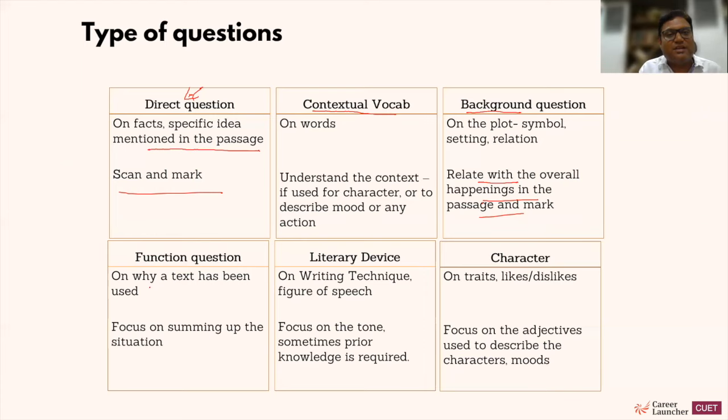Next is the function question. What happens here is that a particular sentence from a passage is given, and you are being asked what is the purpose of this text. So a text is given. You should always try to sum up the situation. Whatever text is given, you sum it up and try to correlate it with the entire passage. So summing up of the text becomes important here.